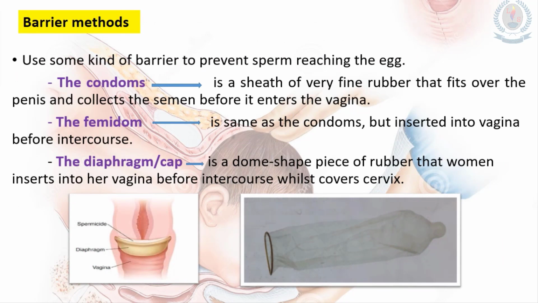Barrier methods. Under the barrier methods, this method basically uses some kind of barrier to prevent the sperm reaching the eggs. So in males, it uses condoms. It's a sheath of very fine rubber that fits over the penis and collects the semen before it enters the vagina. And for females, there is a thing called Femidon, which is the same as the condom but inserted into the vagina before intercourse. And there is another thing called the diaphragm or cap. It is a dome-shaped piece of rubber that a woman inserts into her vagina before intercourse, which covers the cervix.